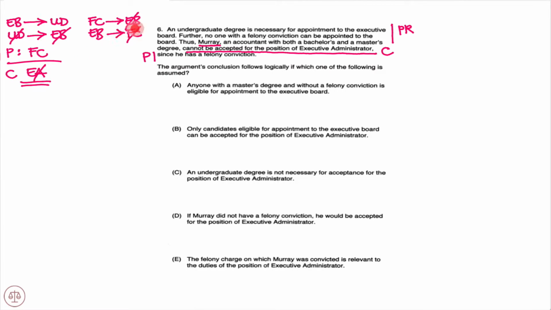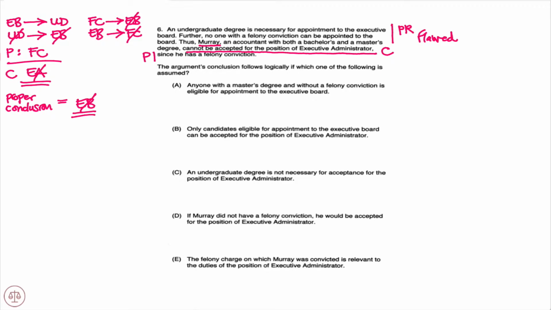We could properly conclude that Murray cannot be appointed to the executive board based on the premise that he has a felony conviction, because again, felony conviction is sufficient for not being appointed to the executive board. So the proper conclusion is that Murray can't be appointed to the executive board, not that he can't be accepted for the position of executive administrator. So you notice the jump in this argument. So clearly this is a flawed argument.